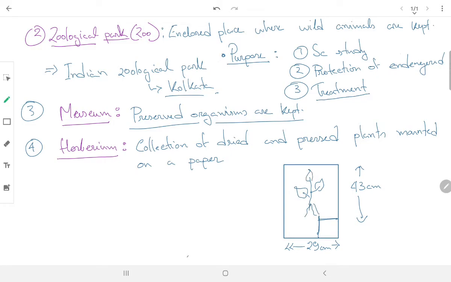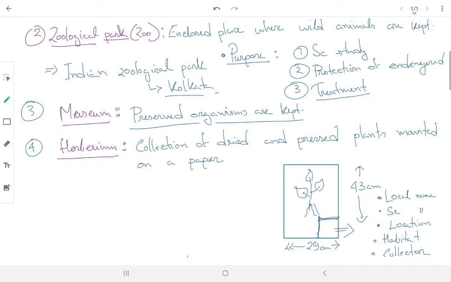These are the roots. In the bottom right corner, in this box, you have to write certain information like local name, scientific name, location from where it is collected. Also, you may write the habitat, the collector's name, the family of the plant. Every piece of information you have to keep in this box. Okay, so there is a proper rule for how a herbarium should be made.